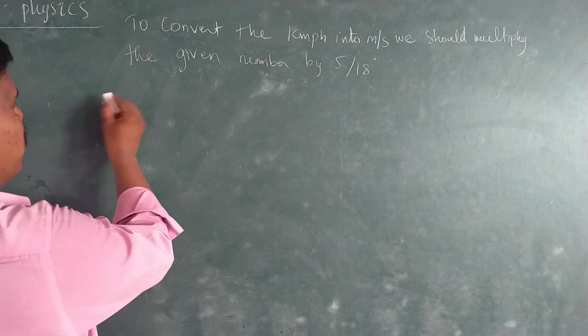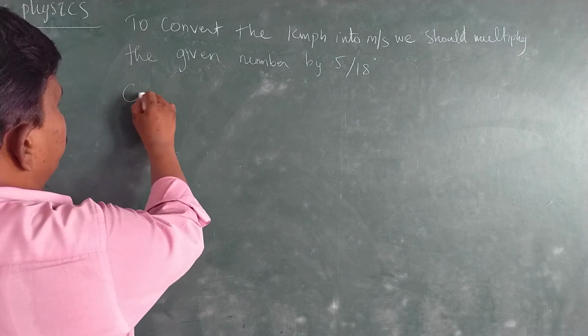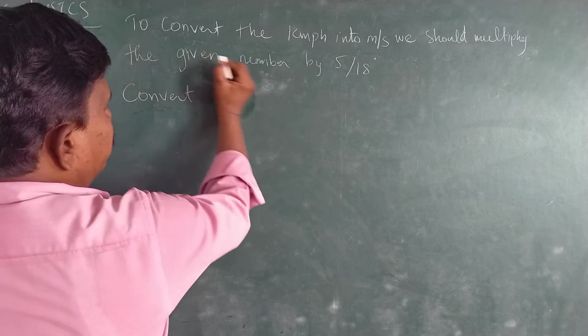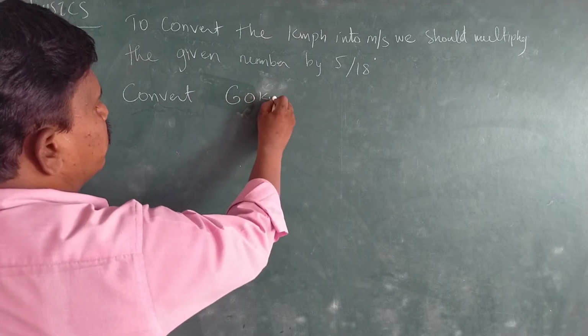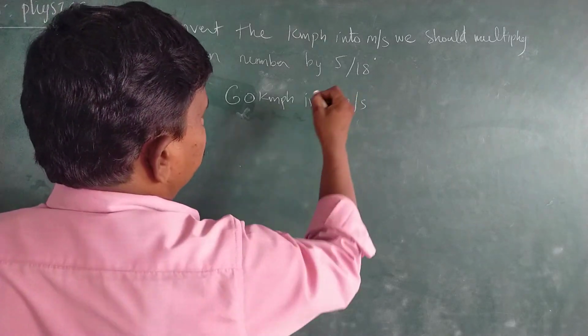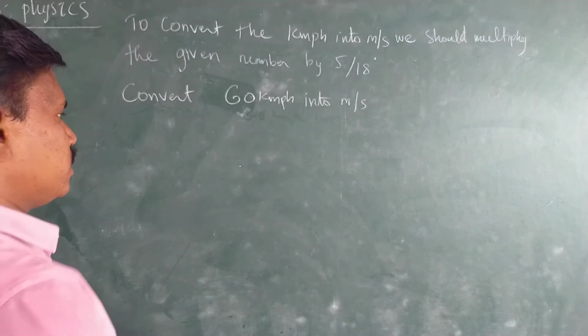Let us do some problems. Okay, convert 60 kilometer per hour into meter per second.